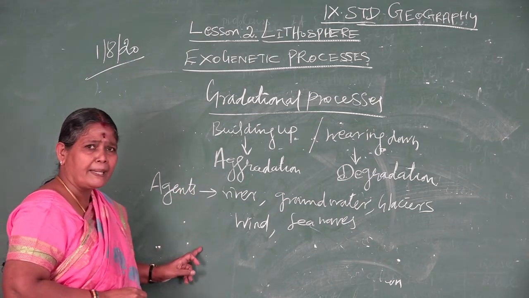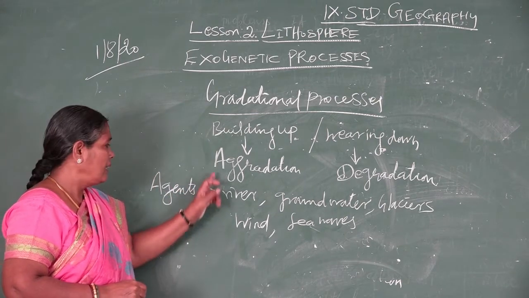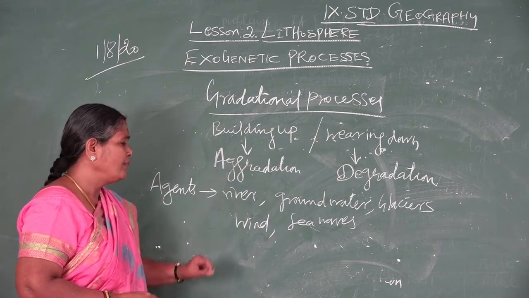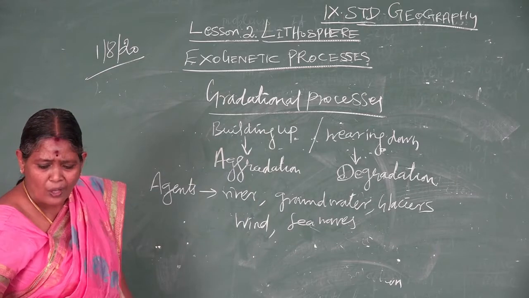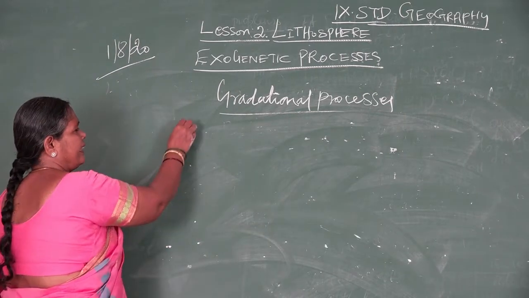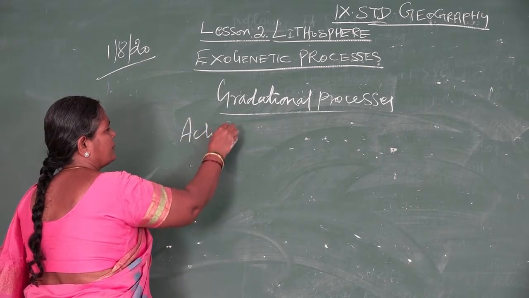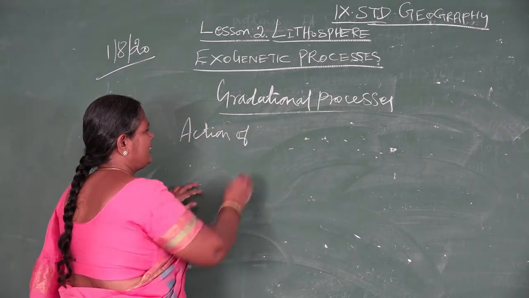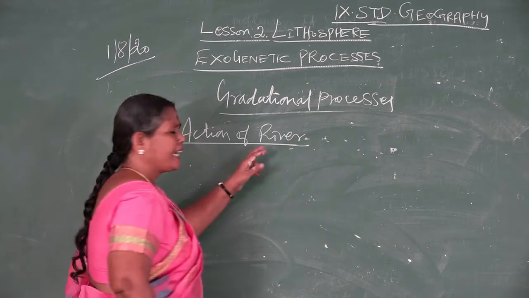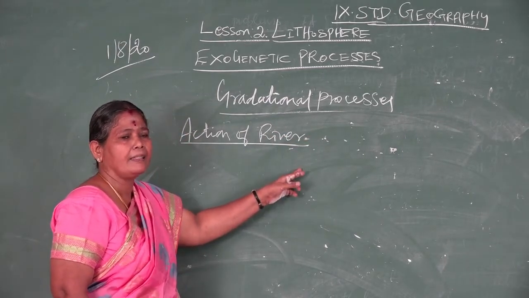Now, we come here. The gradation agents include the river. First we take the action of the river, and see how this agent creates various landforms on the earth.